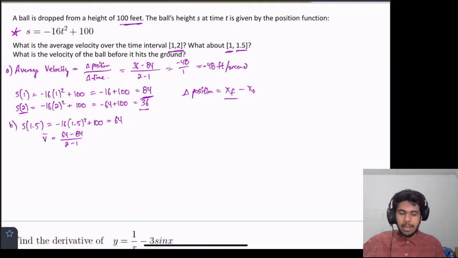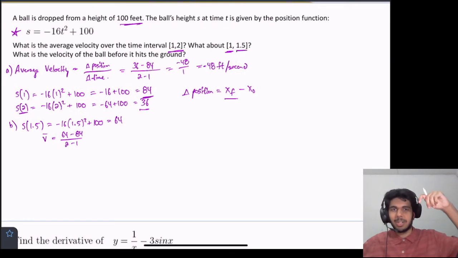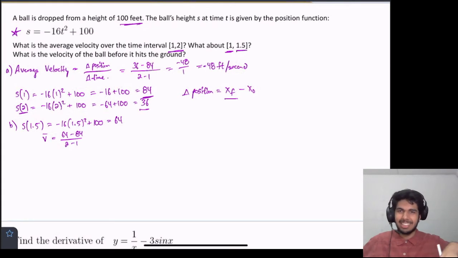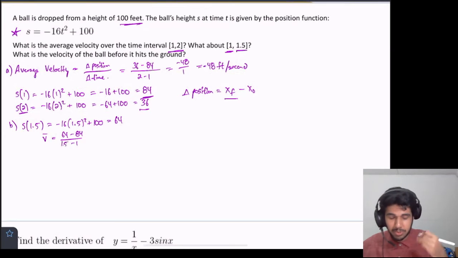And now it should make sense conceptually, right? Because the ball is falling to the ground, and typically we assign the positive direction to be upwards and the negative direction to be downwards. Velocity is a vector, so it requires direction. So it's going negative 48 feet per second. So it's going 48 feet per second downwards. All right, glad that's clarified. And then if we evaluate this, by the way, the denominator here should be 1.5, since we have a different time frame. If we evaluate this, this should give us negative 40 feet per second.